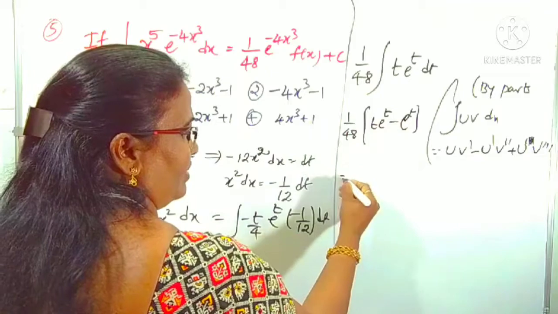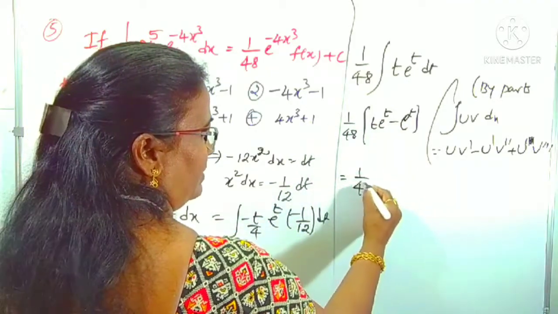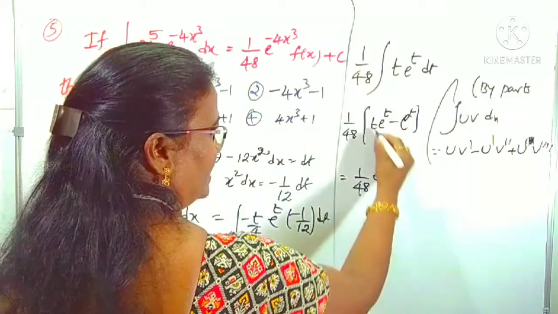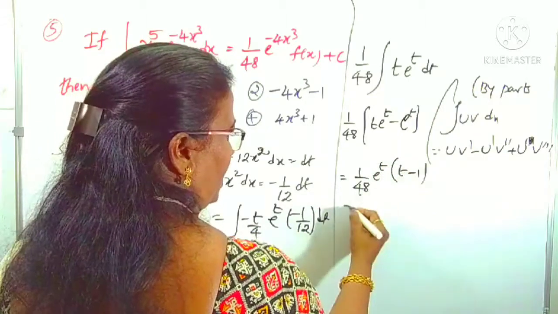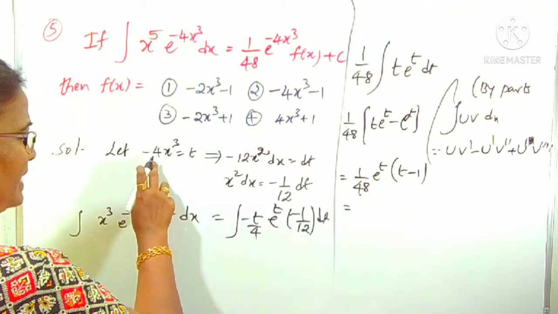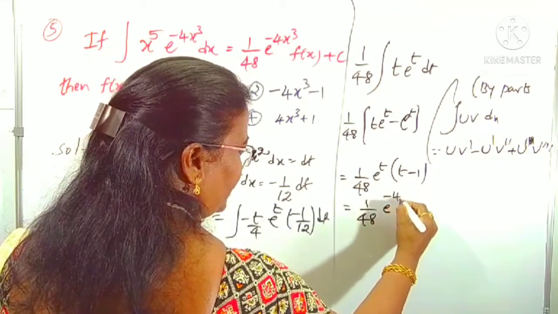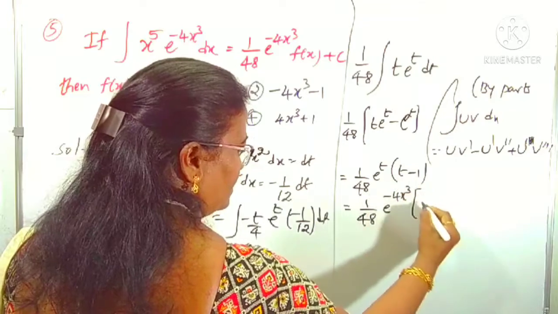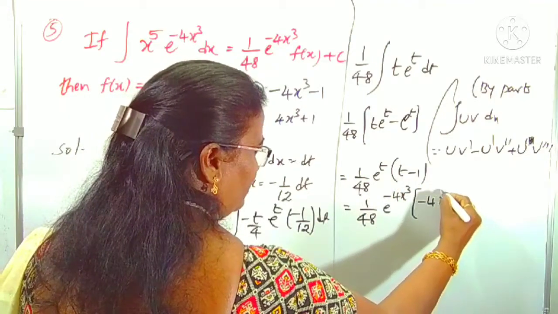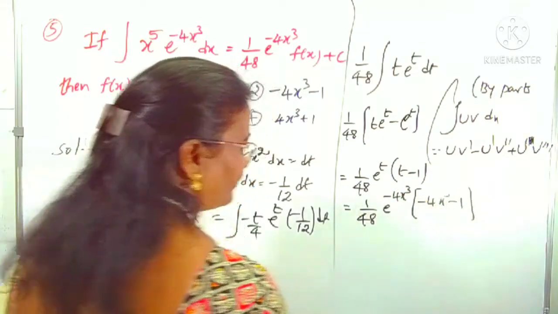This is our resultant value. From this I am taking e power t common. What is left over is t minus 1. Now replace t with minus 4x cube: 1 by 48 e power minus 4x cube, into minus 4x cube minus 1, right?